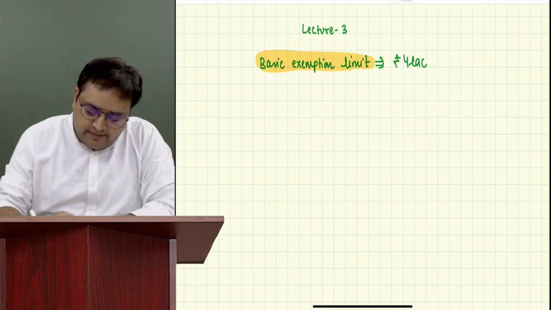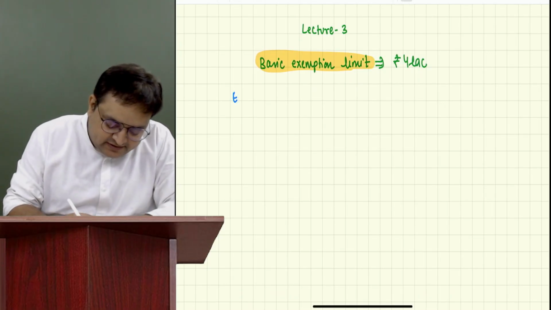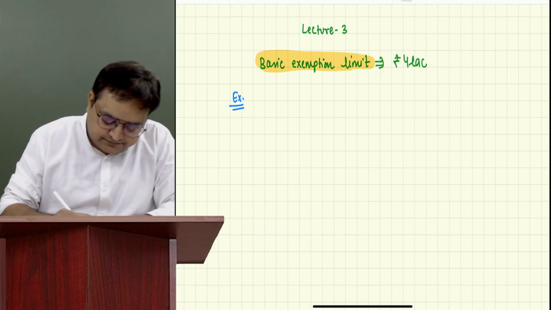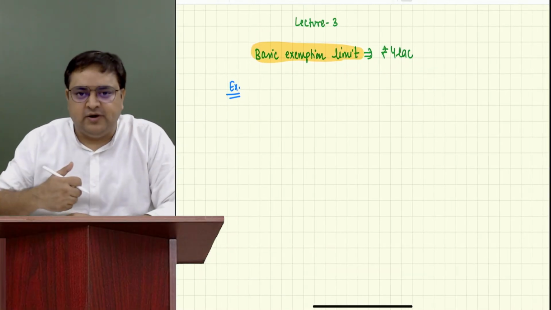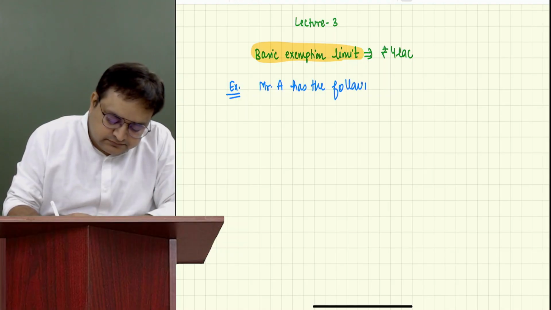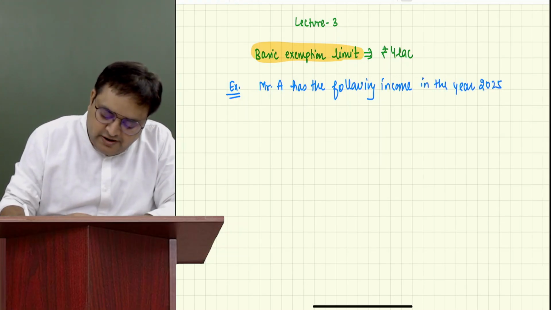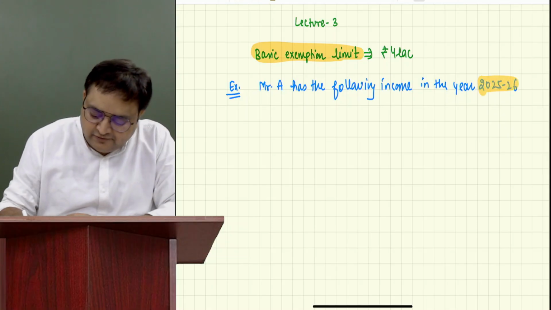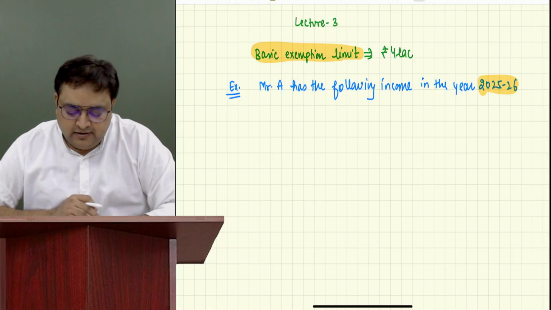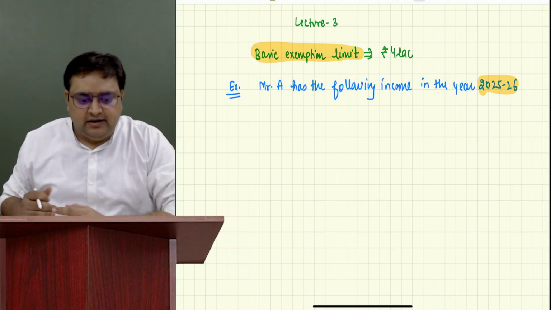Now, I'm giving you a question. Let us calculate the tax for that. Let's say there is a person, Mr. A. Write an example. There is a person who comes to us, Mr. A, who has the following income in the year 2025-26. Guys, this is the year for us, for our examination, this is the year. So Mr. A has the following income in this year. He is giving us the details.